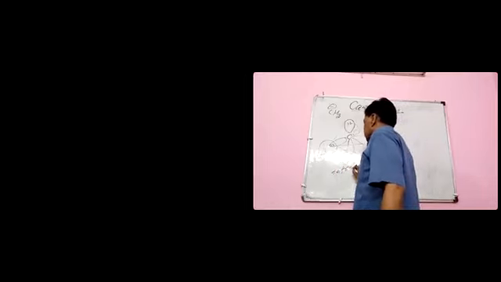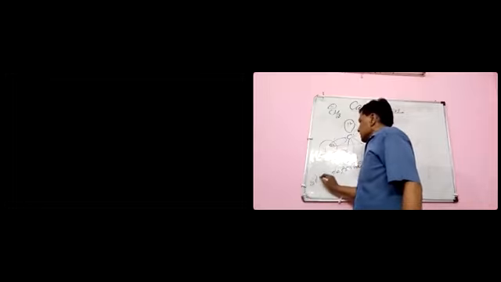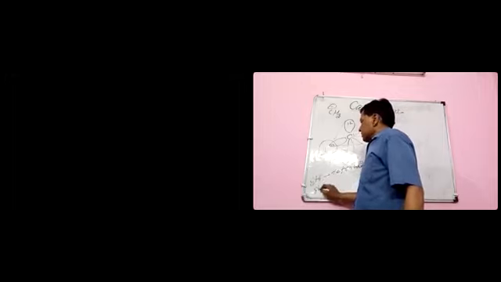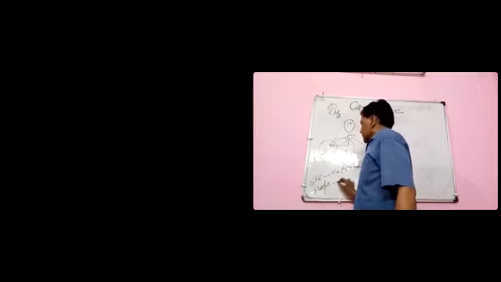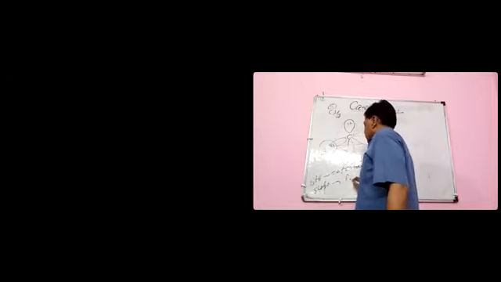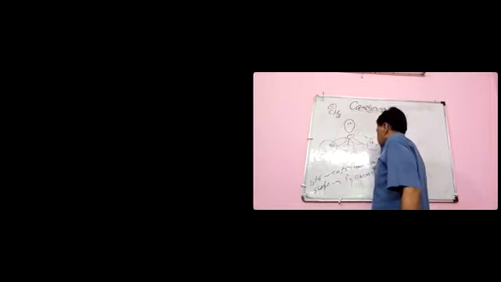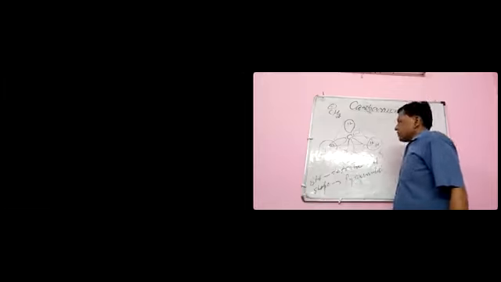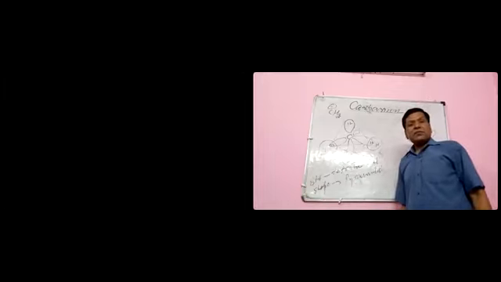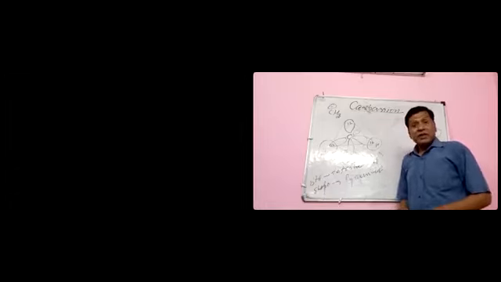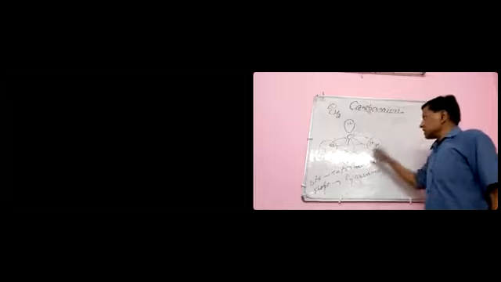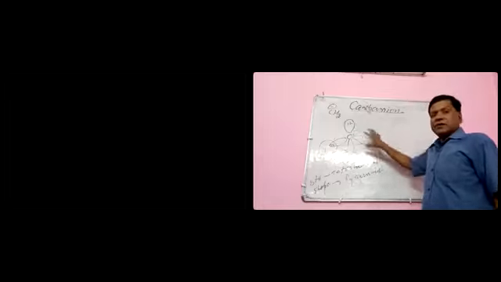That is tetrahedral structure and the shape is pyramidal, same like ammonia. This is the pyramidal shape, and here too, this is pyramidal.